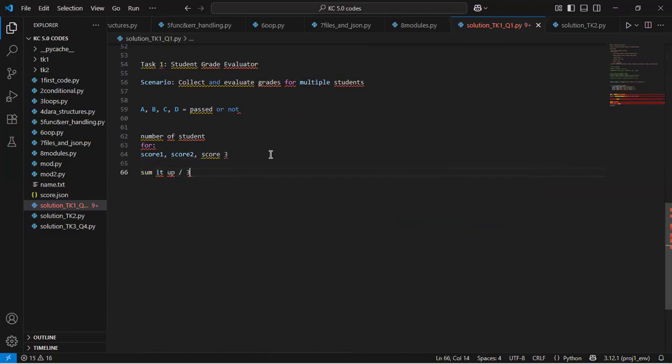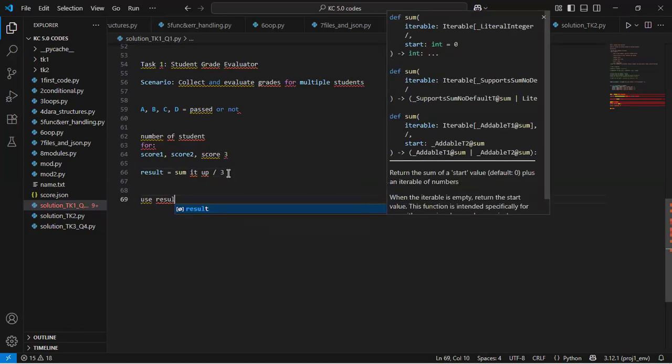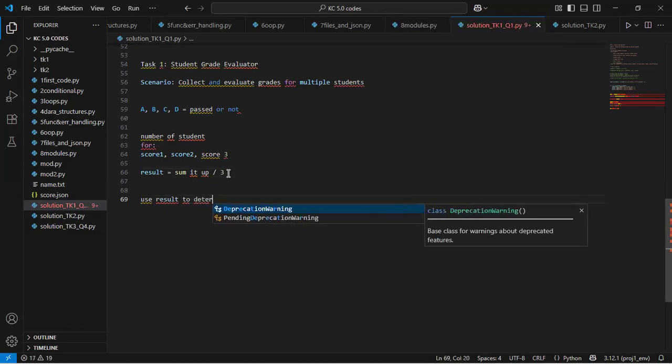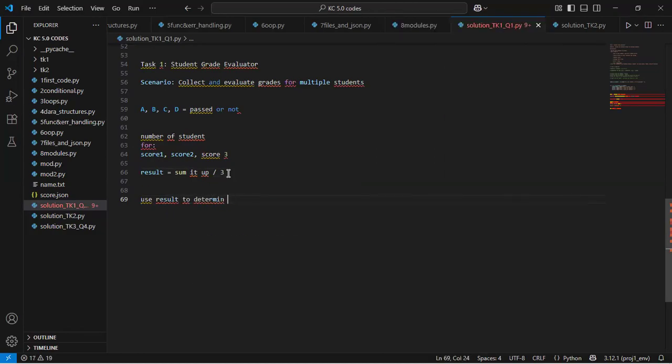Of course, that's how you do average. And then with this result, I can determine the evaluation.